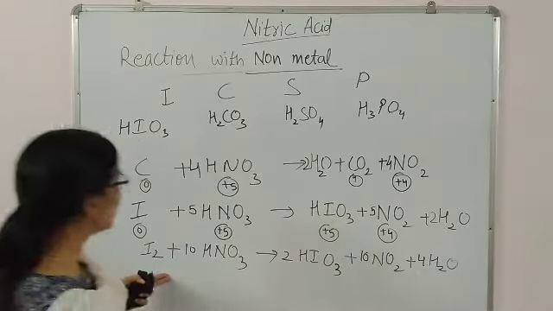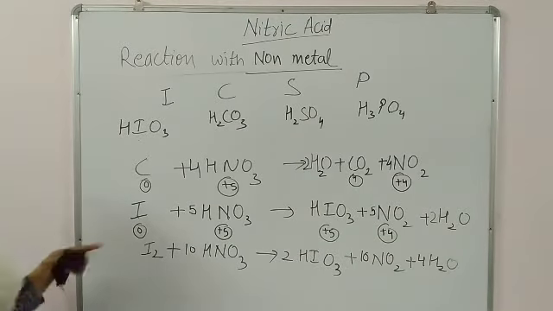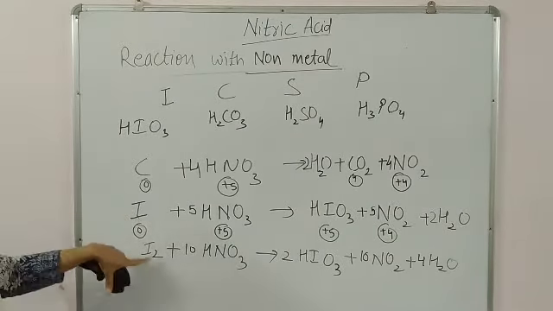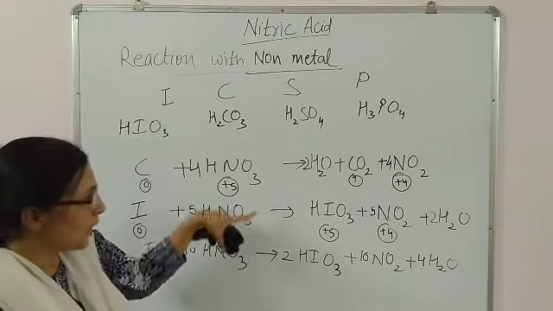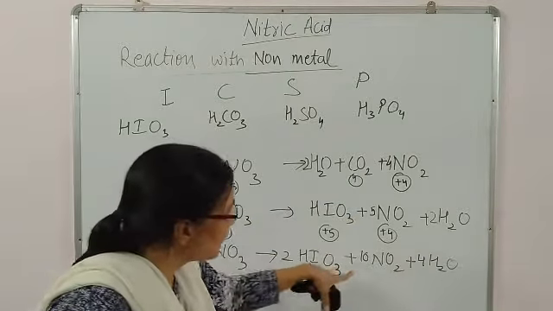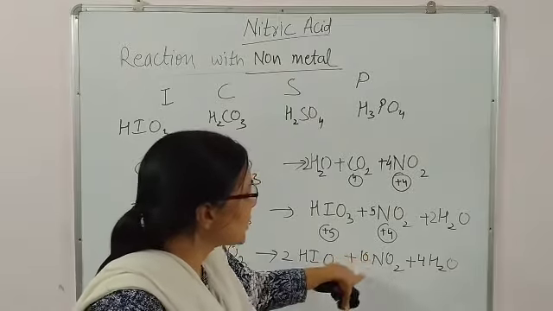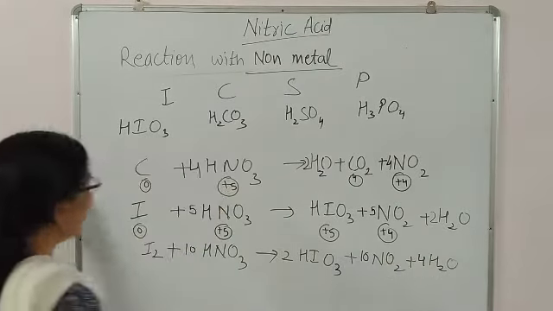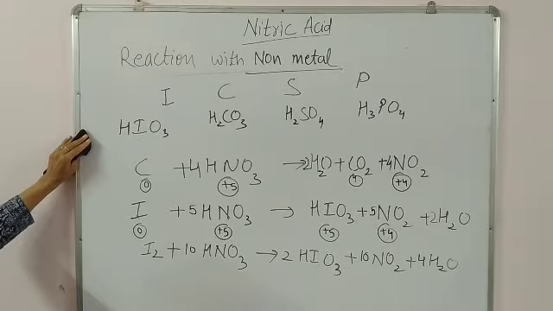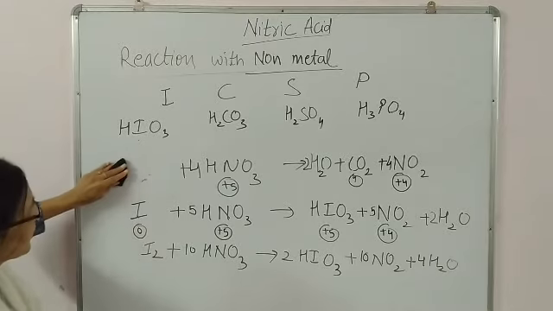So we got the same equation by multiplying this equation by 2. So I2, 5 to 10, then 1 to 2, then 5 to 10, this 10, then 2 to 4. So in this manner you will get the balanced chemical equation. Now our next study is with sulfur.